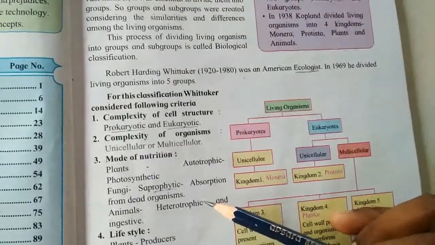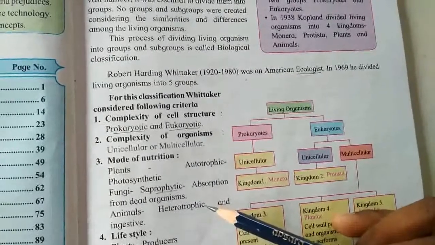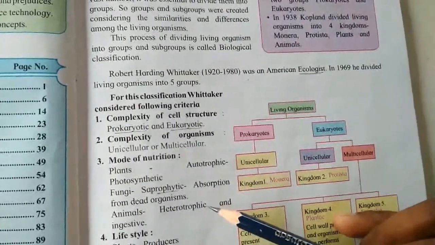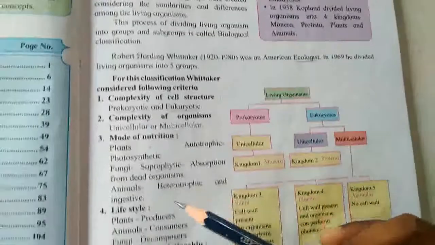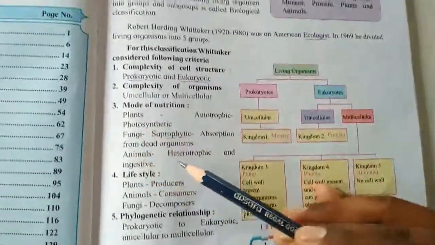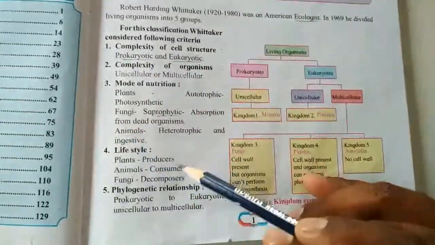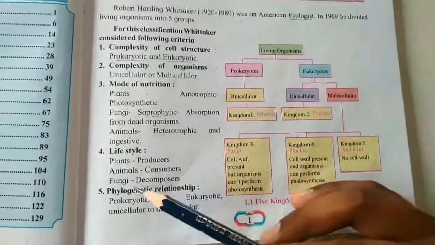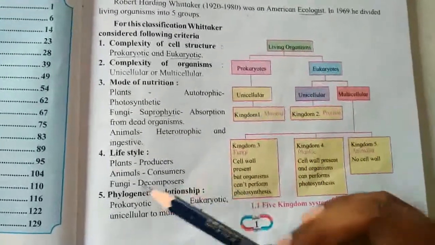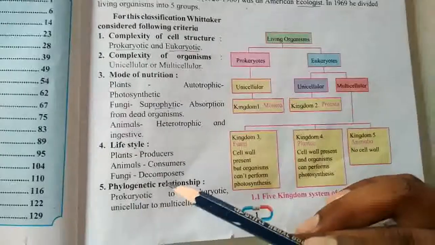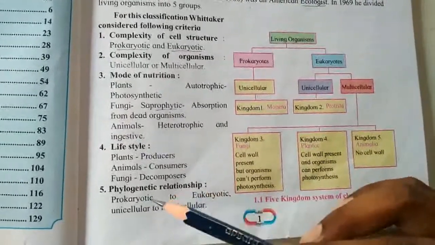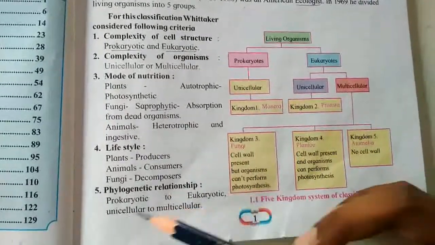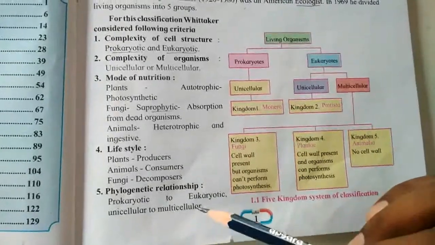For example, man, then tiger, etc. These all are heterotrophic. Fourth criteria is lifestyle. Plants, producers; animals, consumers; fungi, decomposers. And fifth criteria is phylogenetic relationship: prokaryotic to eukaryotic and unicellular to multicellular.